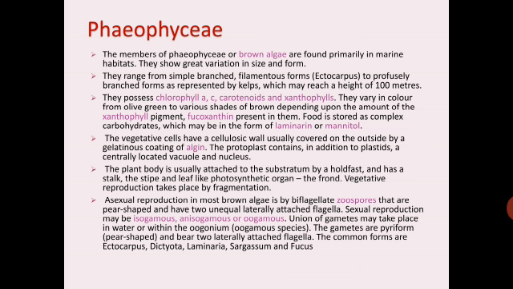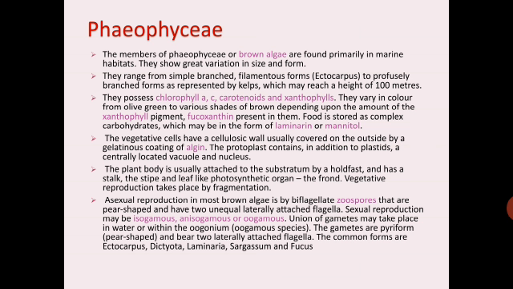They possess chlorophyll A, chlorophyll C, carotenoids and xanthophylls. They vary in color from olive green to various shades of brown depending upon the amount of the xanthophyll pigment fucoxanthin present in them. Food is stored as complex carbohydrates, which may be in the form of laminarin or mannitol. Please remember, the food is stored in the form of laminarin or mannitol.